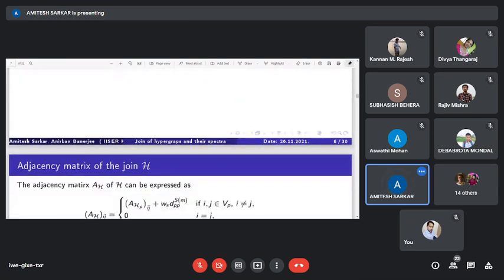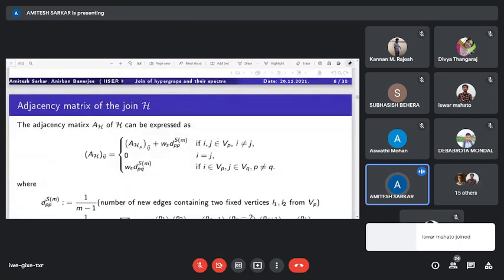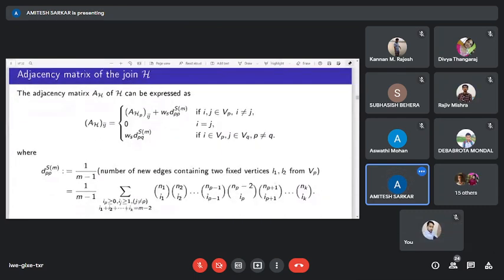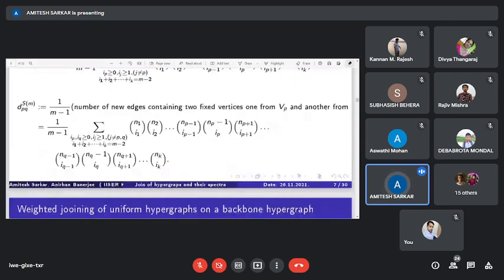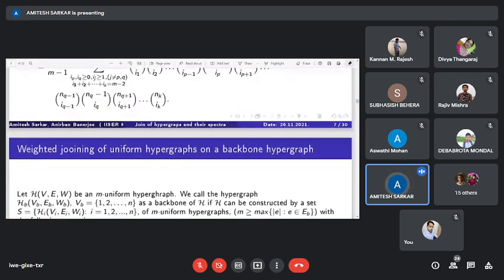Okay, before that we look into the adjacency matrix of this join H. This matrix is of this form. The adjacency matrix AH can be expressed as follows, where AHP is the adjacency matrix of the hypergraph HP, and DPP and DPQ are constants depending only on P and Q. Right,